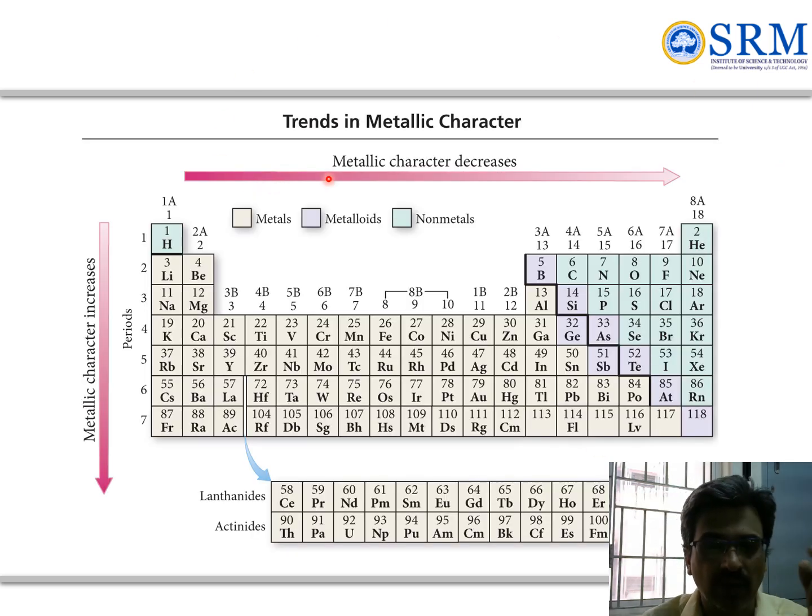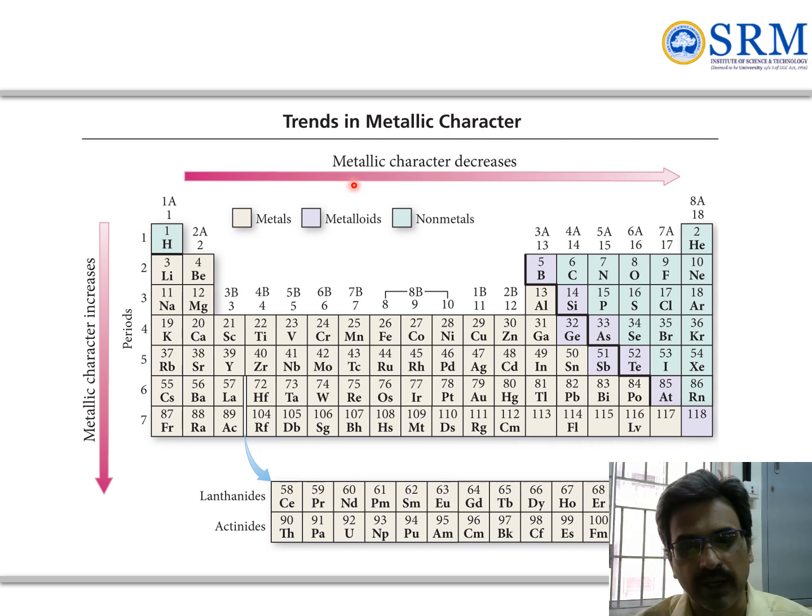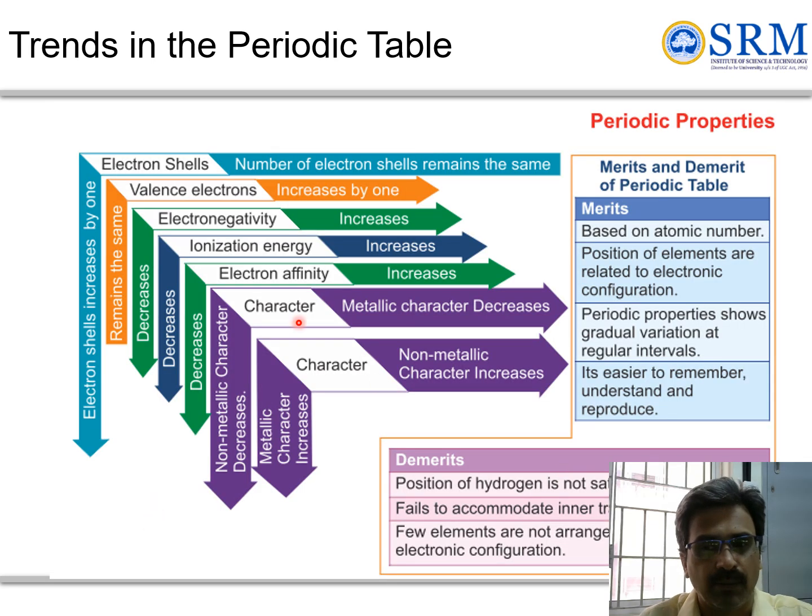We also have an interesting aspect with respect to metallic character. As we already discussed, metallic character decreases across the period, and increases down the group because new shells are being added and we are having more electrons. And this is the summary of things in the periodic table. We gave an overview with respect to shells, size, electronegativity, electron affinity, ionization energy, metallic character, and so on.